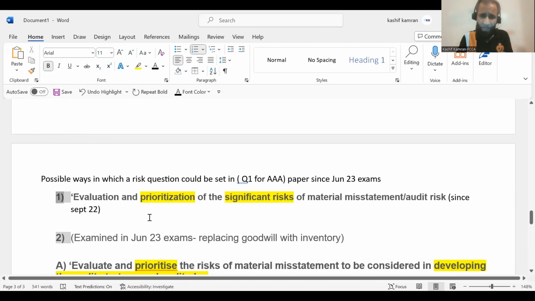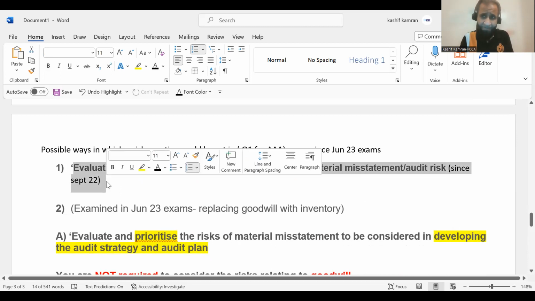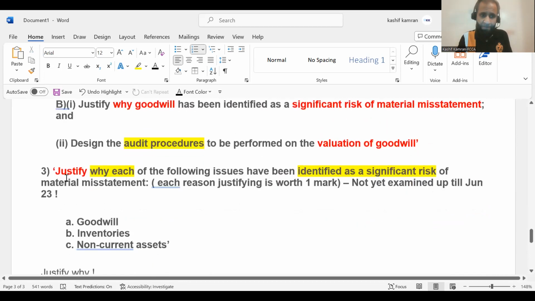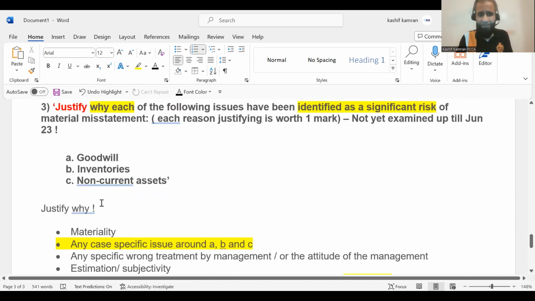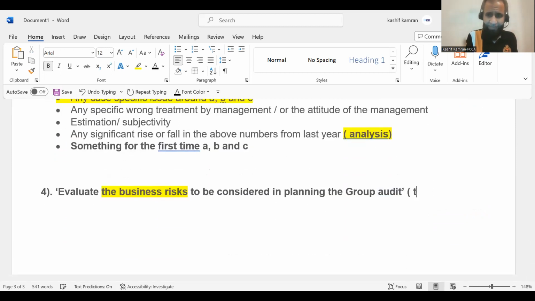But these are 4 possible ways which the examining team is trying to spell in. The first one, again, is the most common one, and it's there since September 22 when the changes came in. The number 2 is the one which came in June 23 because this article came prior to June 23. And number 3 is still open, and number 4 is the most common way you get a business risk question. So this is the way a business risk is examined always.